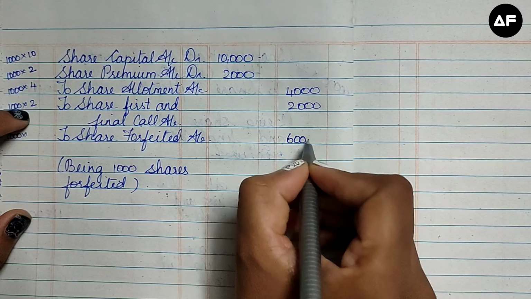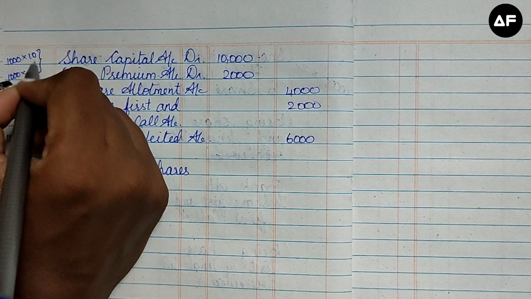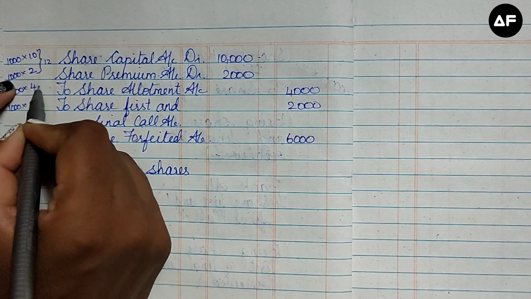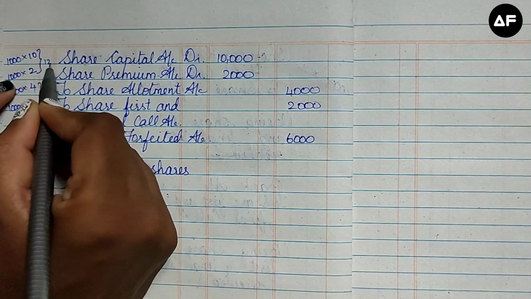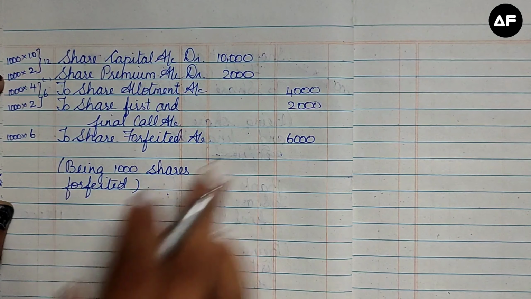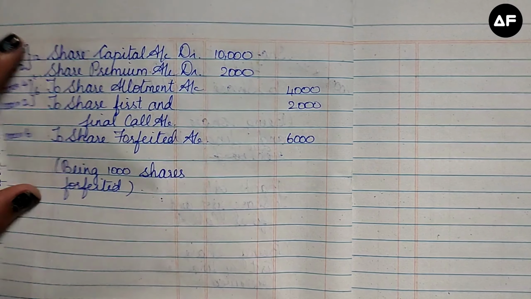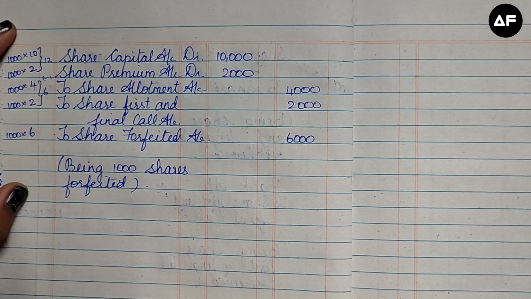So I know the answer that this has to be 6,000. If you see this, 10 plus 2 is 12, 4 plus 2 is 6, 12 minus 6 is 6 rupees. Or 6,000 divided by 1,000 you can also write as 6 rupees. So this is the basic calculation of shares forfeiture.